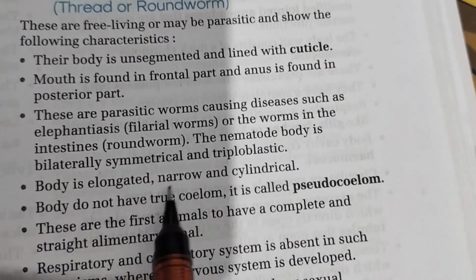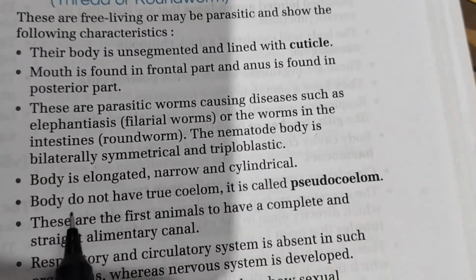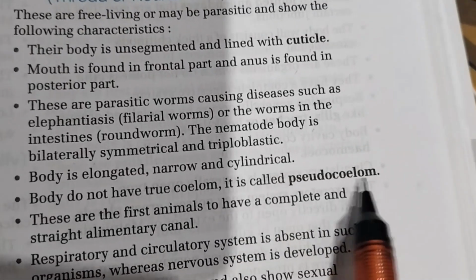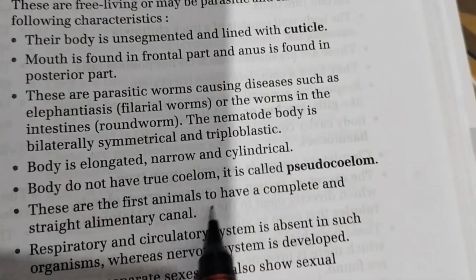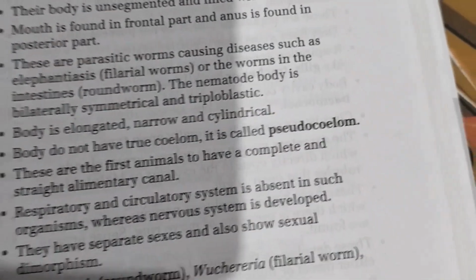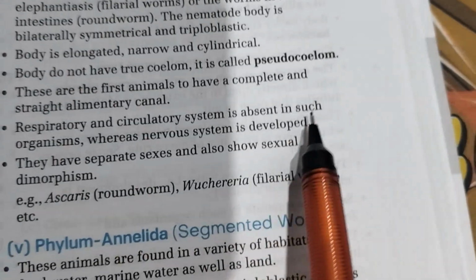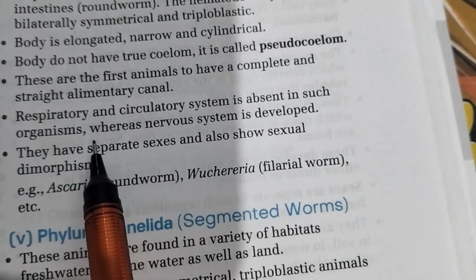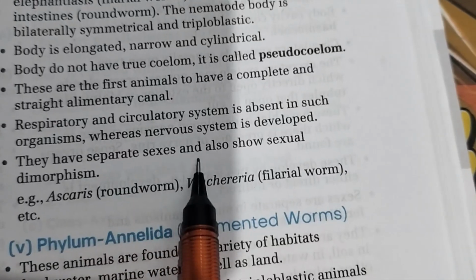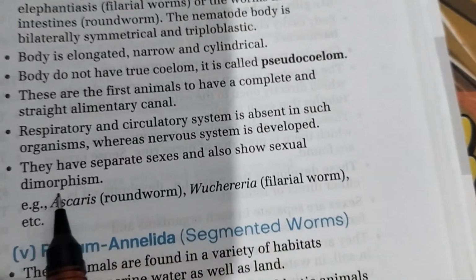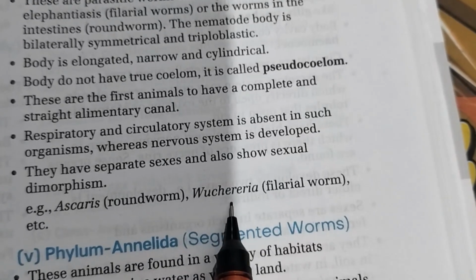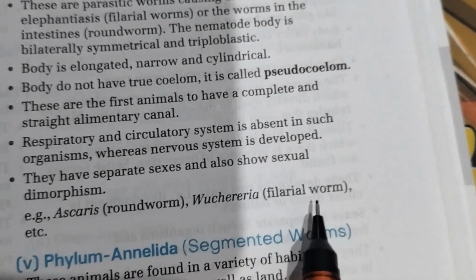The body is elongated, narrow, and cylindrical. The body does not have a true coelom. It is called pseudocoelom. These are the first animals to have a complete and straight alimentary canal. Respiratory and circulatory systems are absent in such organisms, whereas the nervous system is developed. They have separate sexes and also show sexual dimorphism. Example: Ascaris, which is roundworm, and Wuchereria, filarial worm, etc.